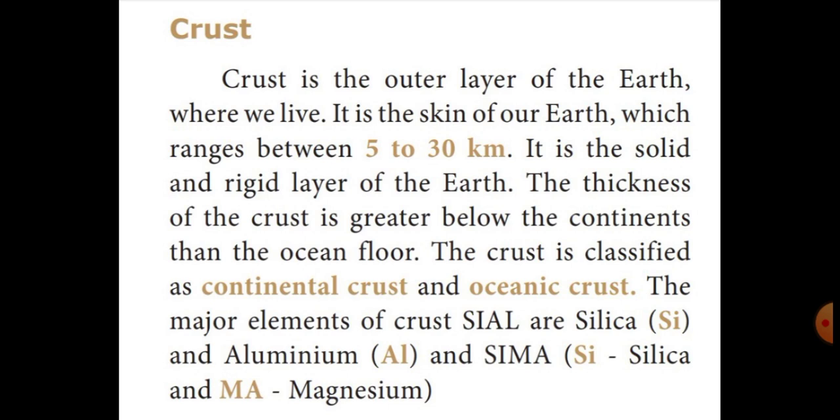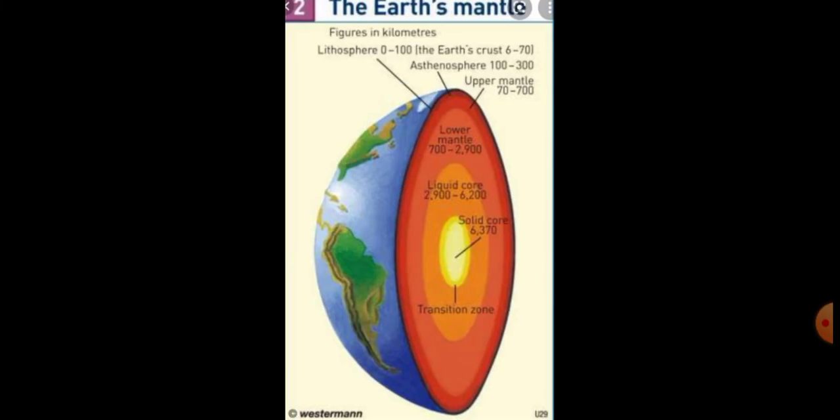Then the second one is the oceanic crust. The oceanic crust is made up of Sigma. Sigma means the material of the lower part of the earth crust. Can you understand, students? Then the second layer of the earth is mantle.